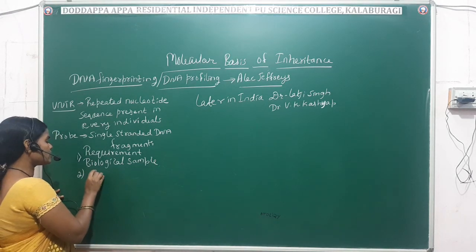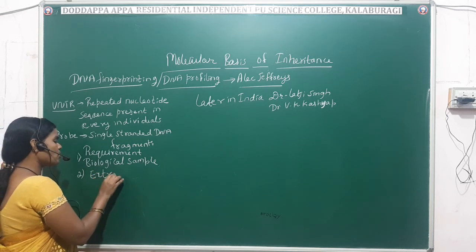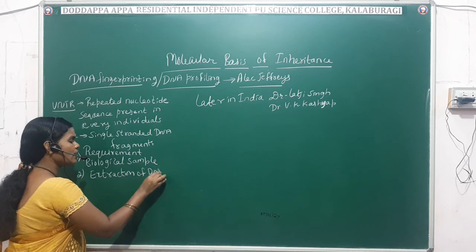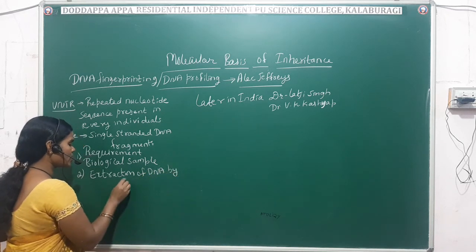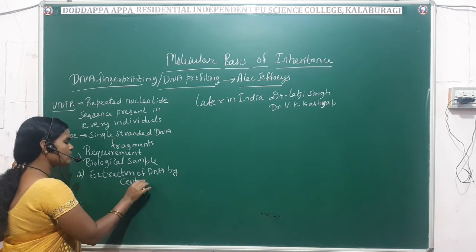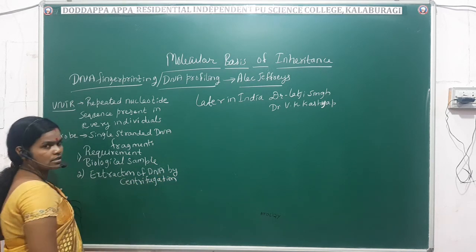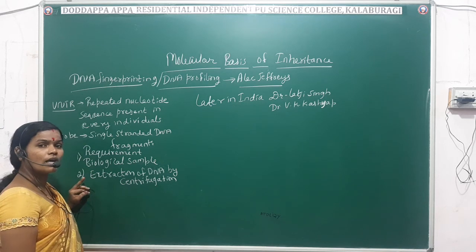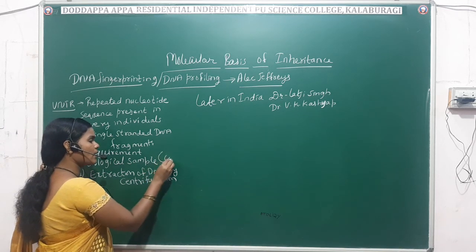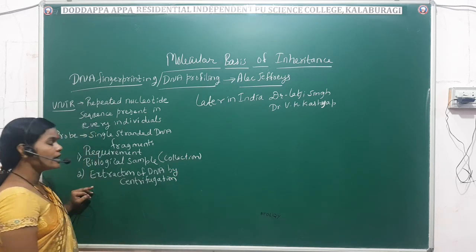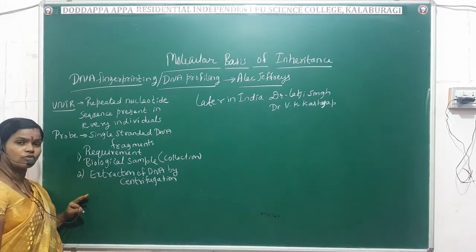The second step is extraction of DNA by centrifugation. So the first step is collection of the biological sample, and the second step is extraction of the DNA by centrifugation.